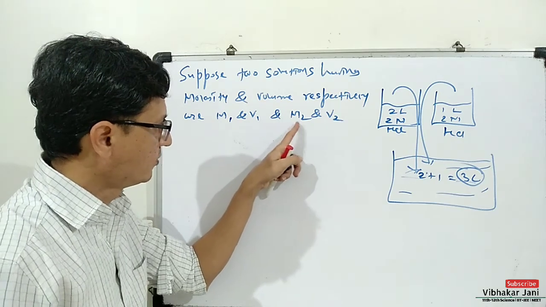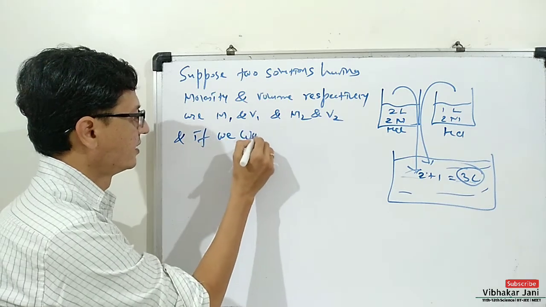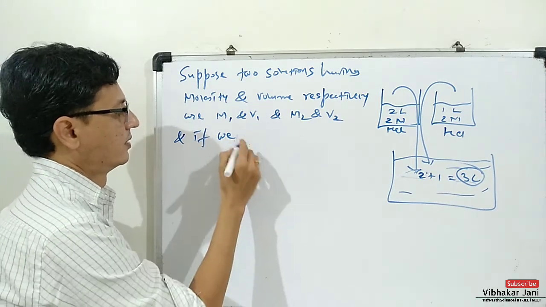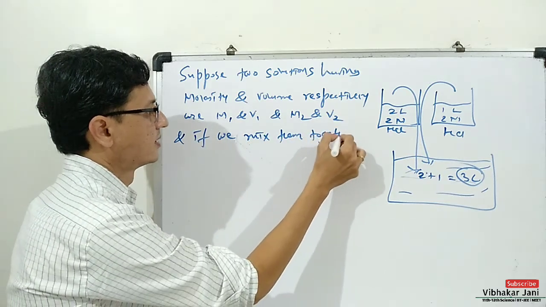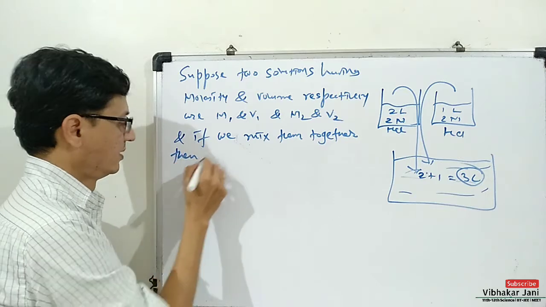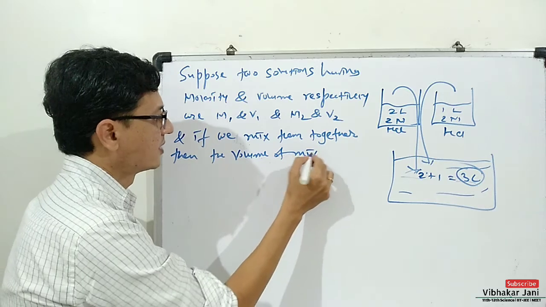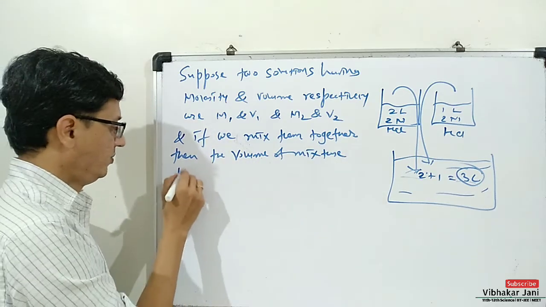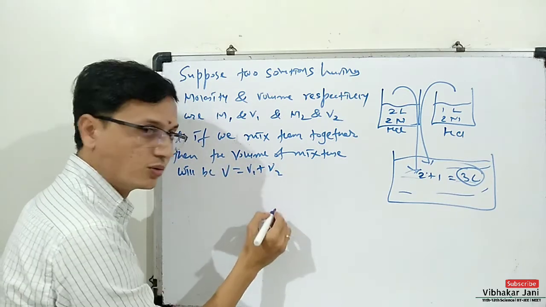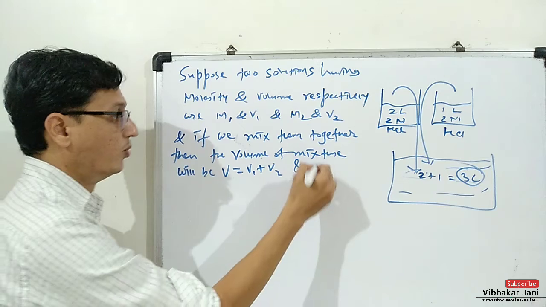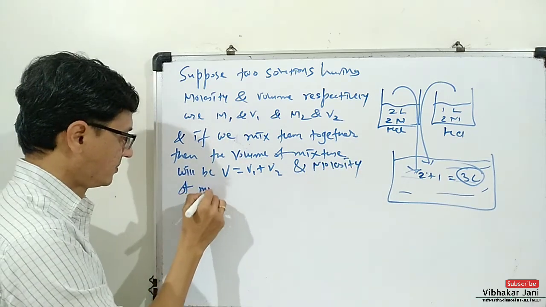Molarity of the other solution is M2 and its volume is V2. And if we mix them together, then the volume of mixture will be V, that is equal to V1 plus V2, and molarity of mixture